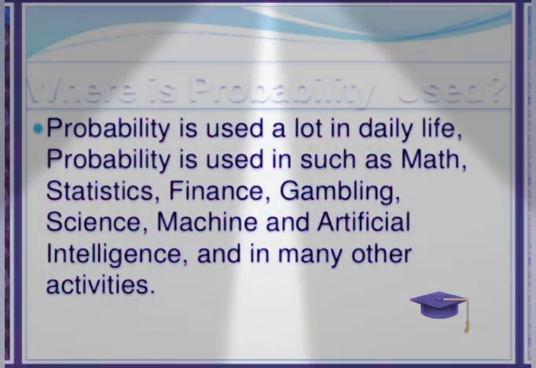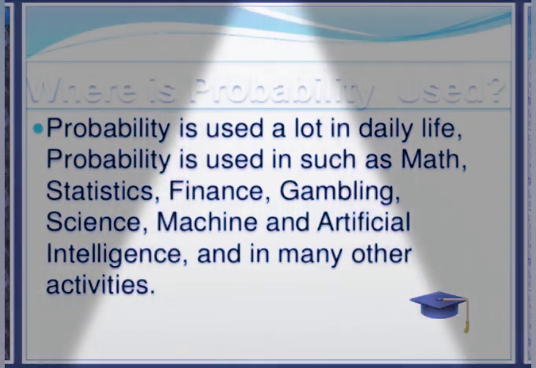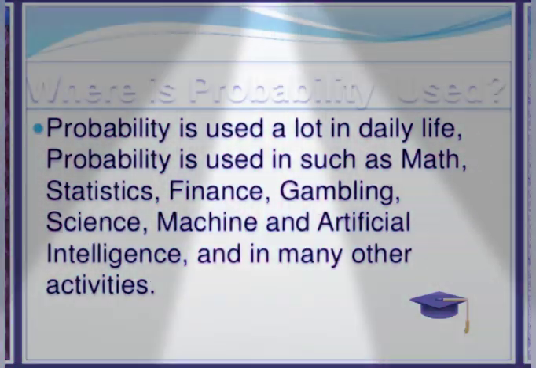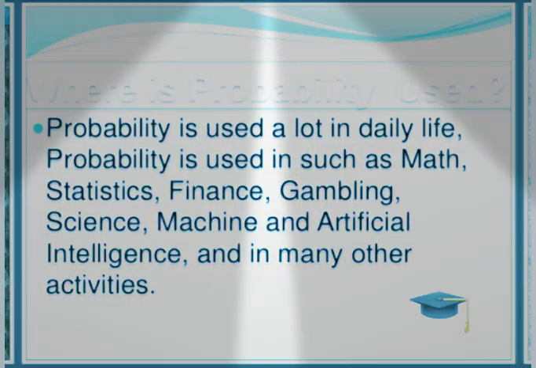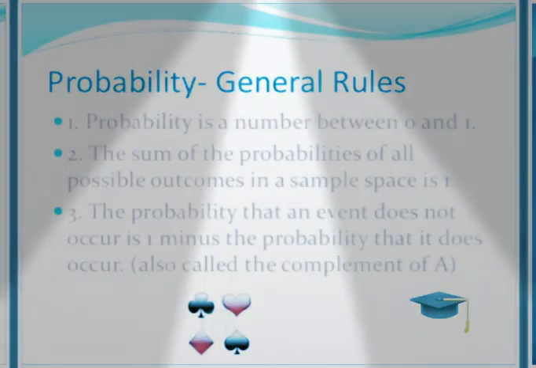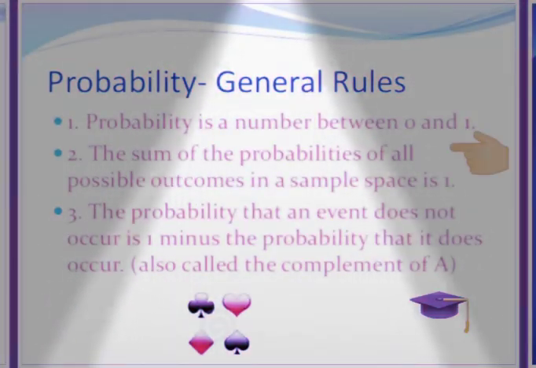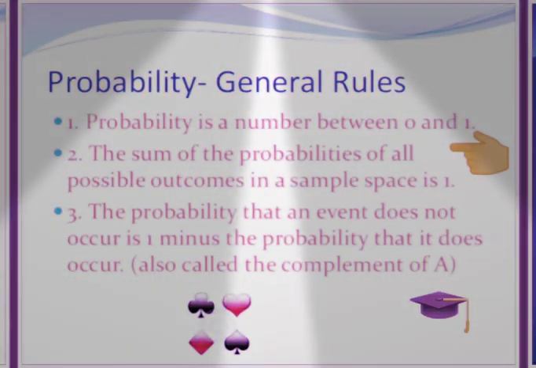Okay. Now, let us recall general rules of probability. The first very important rule is, first you must all know the range of probability. So, the P of E can be greater than or equal to 0 and less than or equal to 1.